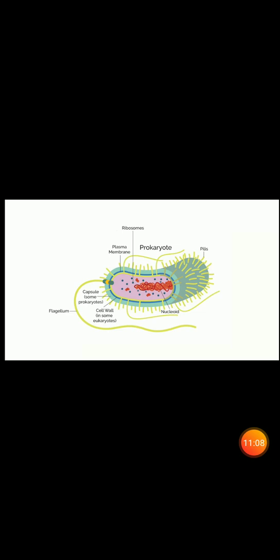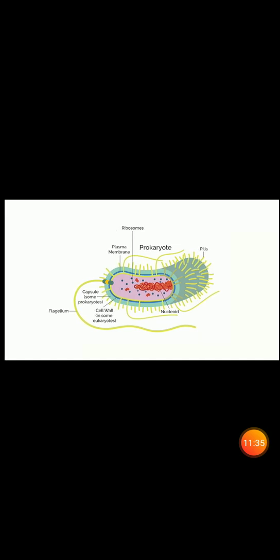A true nucleus is absent from prokaryotic cells. The DNA is located in a special region of protoplasm called nucleoid or incipient nucleus. It does not contain a nuclear membrane. A distinct nucleoplasm is also absent.